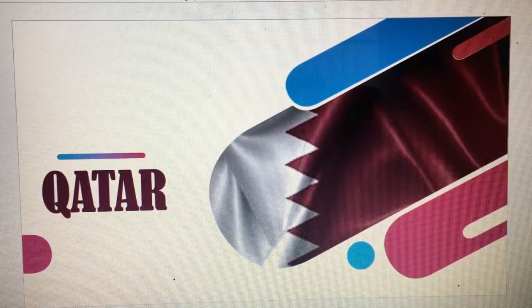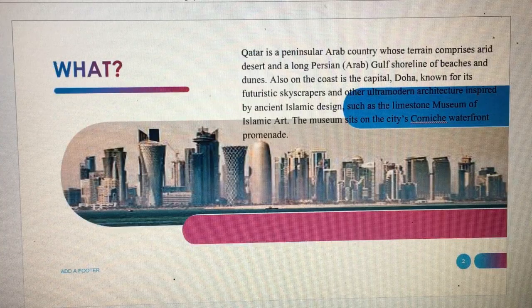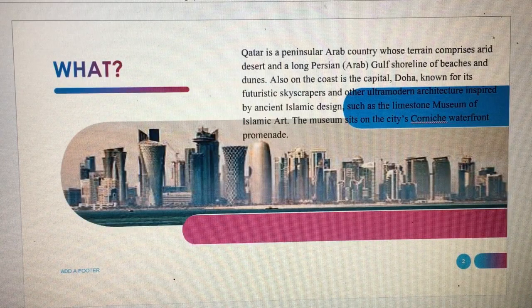Next, we have Qatar. So, what country is Qatar? Qatar is a peninsular Arab country whose terrain comprises arid desert and a long Persian, or Arab, Gulf shoreline of beaches and dunes. Also on the coast is the capital, Doha, known for its futuristic skyscrapers and ultramodern architecture inspired by Islamic design, such as the Museum of Islamic Art, which sits on the city's Corniche waterfront promenade.